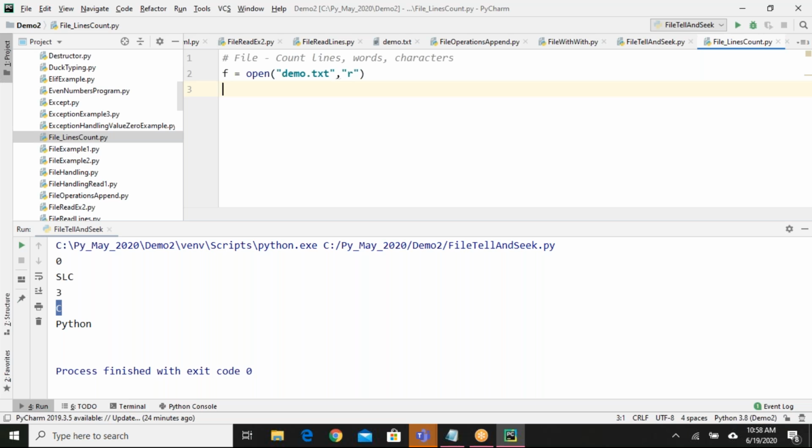I want to identify how many lines are there, how many words are there, how many characters are there. How can I do that? Logically, can I write a program to find out the number of lines, words and characters in a file? Yes or no? Yes, I can write. Can anyone suggest how to do that?